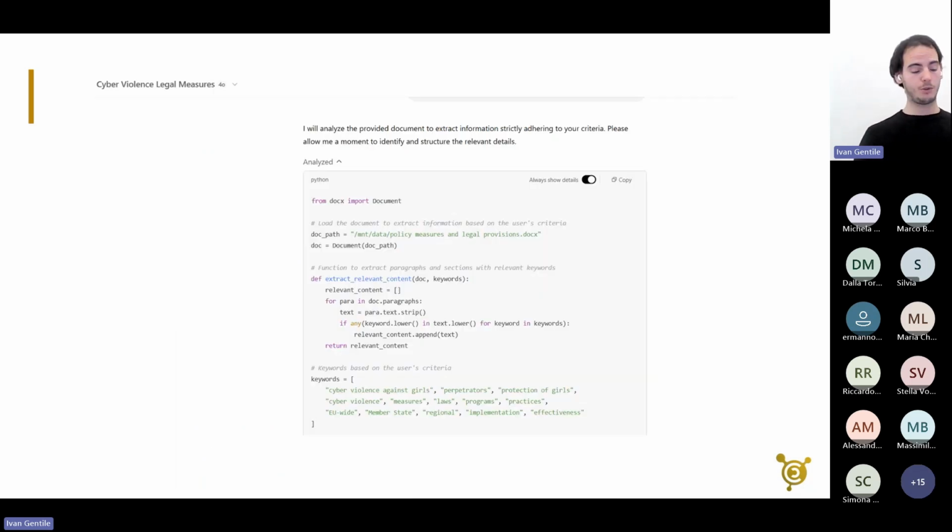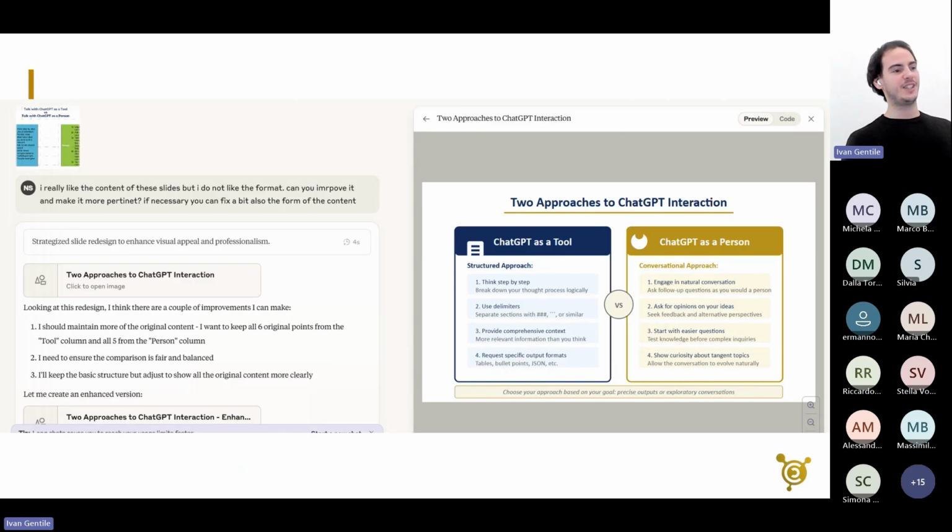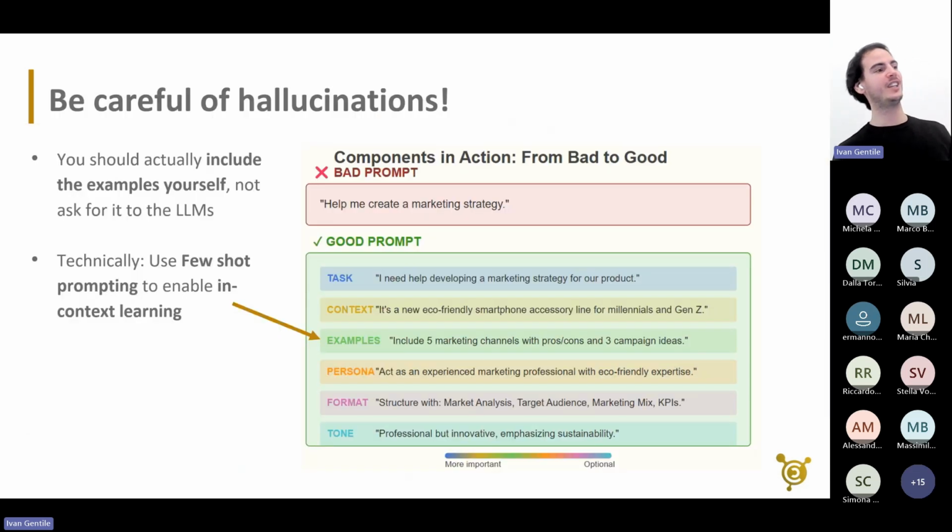ChatGPT is also able to use the Python interpreter. There are many things to check out. And then there are also, like with Claude, the ability to generate these graphics. Some of them I've used during this presentation. What you should always be mindful of is hallucination. I don't know if you realized it, maybe from the experience here. When I asked it to generate this graphic, it included the example, but it's not what I meant with the examples here.